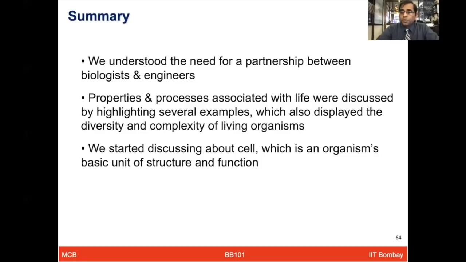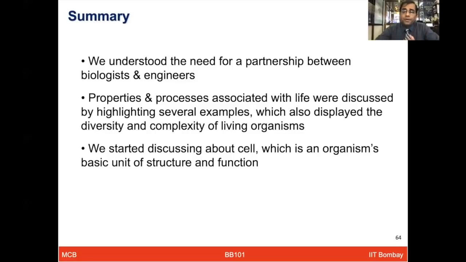We then started talking about the prokaryotic cell and eukaryotic cell, some of their organelles and their functions. The cell is very crucial, as it is the basic unit of structure and function, and different organelles provide a specific role, but together they make a component which is much beyond their individual roles. And that's how the cell is the functional unit of life.